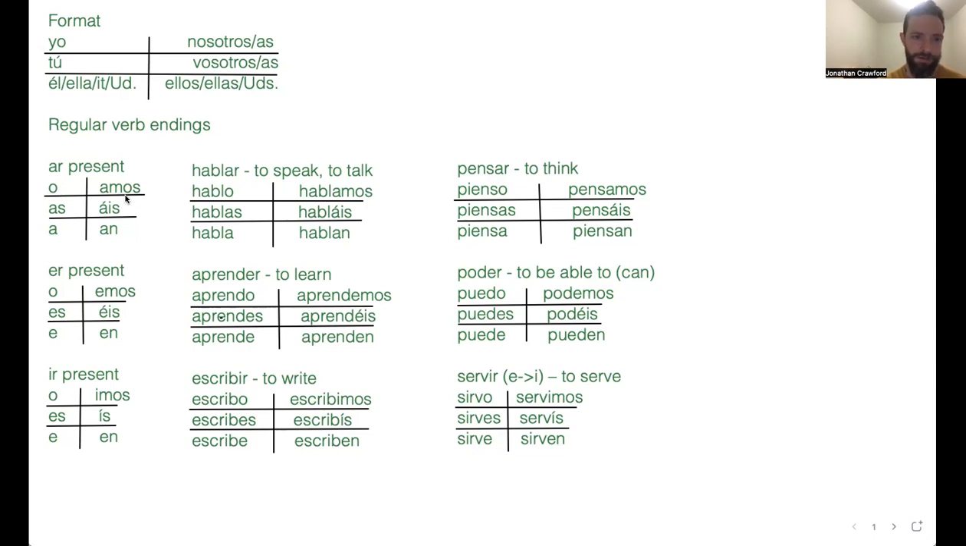For example, that O right there matches with this O right here, hablo. So you get rid of the AR and you put an O because it's the yo form. Yo hablo. Anyway, I'm not going to go into that right now. Let's just